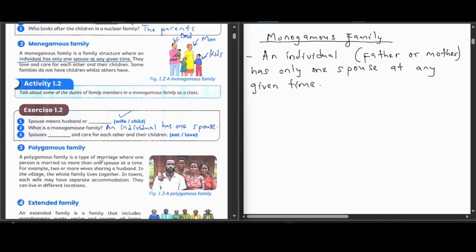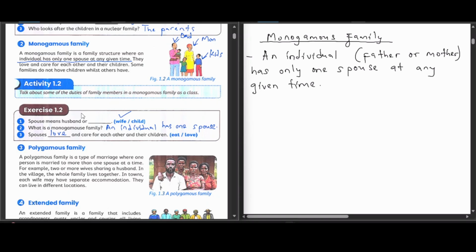Spouses love and care for each other and their children. A spouse should love his or her own spouse. The husband should love the wife. The wife should love the husband.